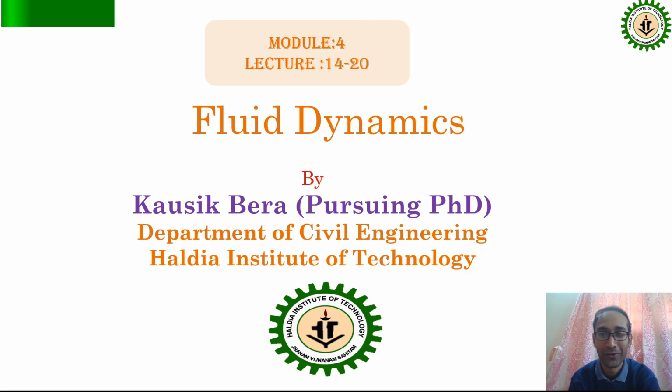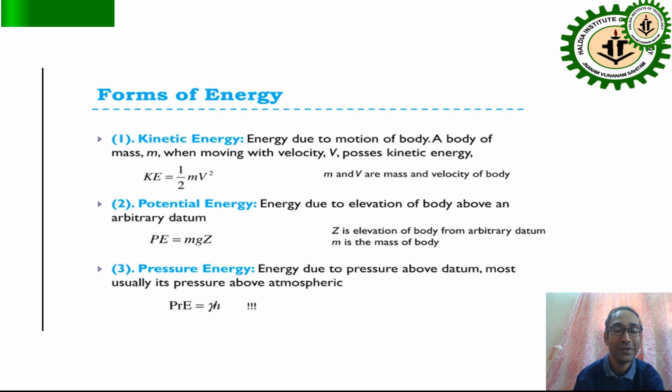Today I am going to lecture on fluid dynamics. For fluid dynamics, we have to know the different types of energy, such as kinetic energy, potential energy, pressure energy, and internal energy. So, what is kinetic energy? Energy due to the motion of a body is called kinetic energy. A body of mass m moving with a velocity v has kinetic energy of half m v square.